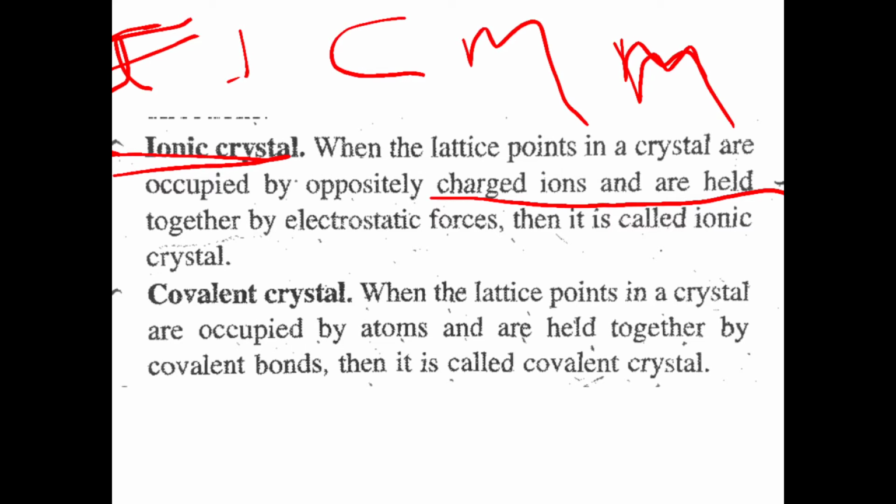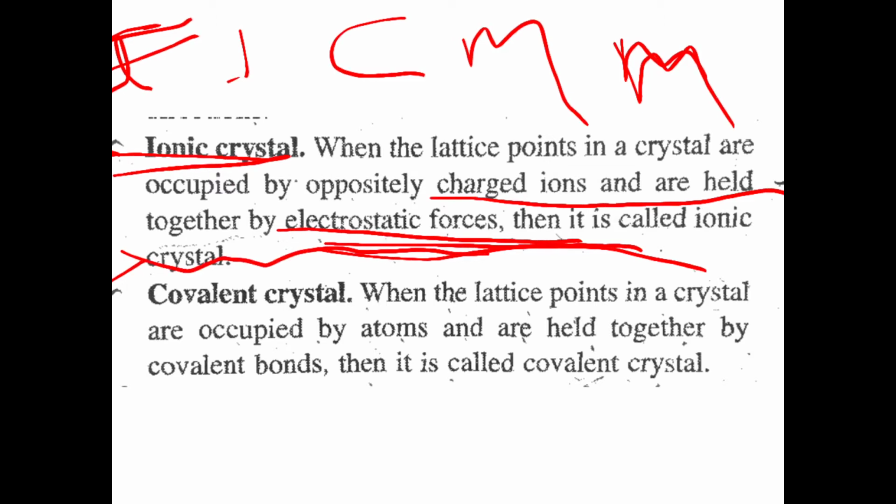Okay, so they are opposite ions. When the lattice points in a crystal are occupied by oppositely charged ions and are held together by electrostatic forces, then the crystal is known as an ionic crystal.